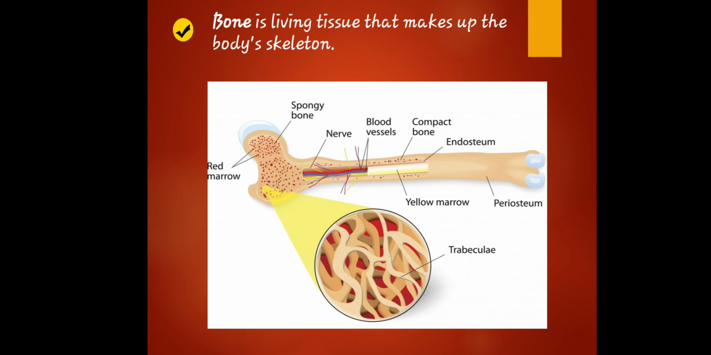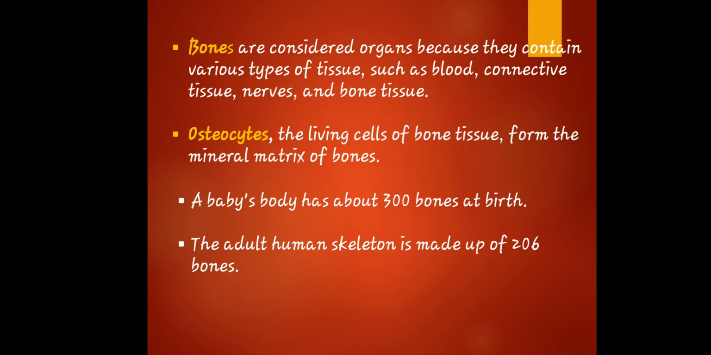Bone tissue is made up of different types of bone cells. So that is the definition of bones. Okay, let's proceed to another. Bones are considered organs because they contain various types of tissue.